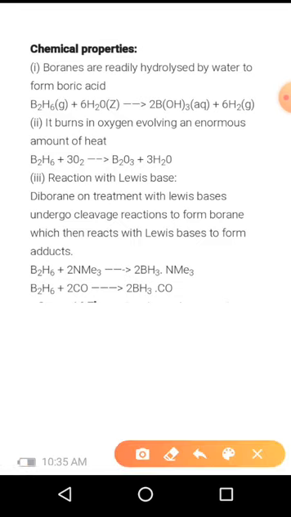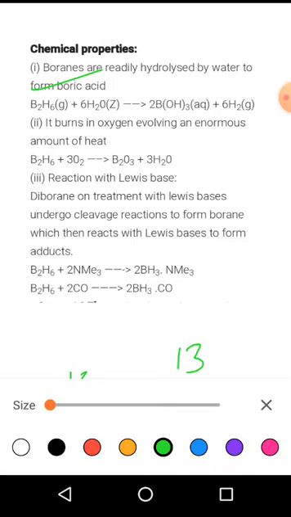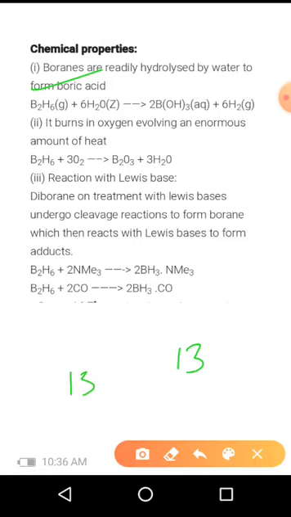Next one is the structure of diborane. Diborane has the composition B2H6, meaning each boron atom is shared with 3 hydrogens. So here one boron and here one boron atom. Three hydrogens for one boron atom, and again 3 hydrogens for another boron atom.